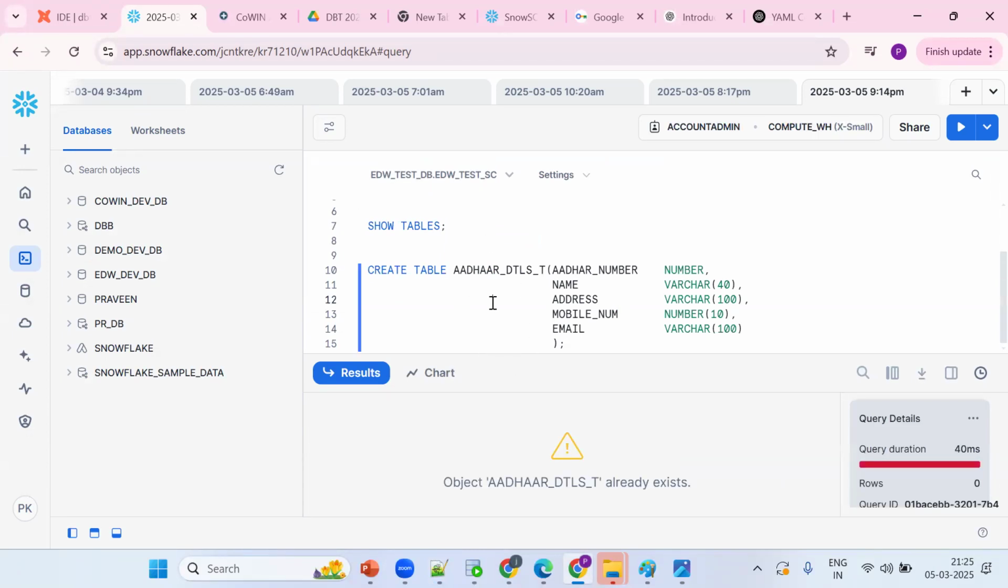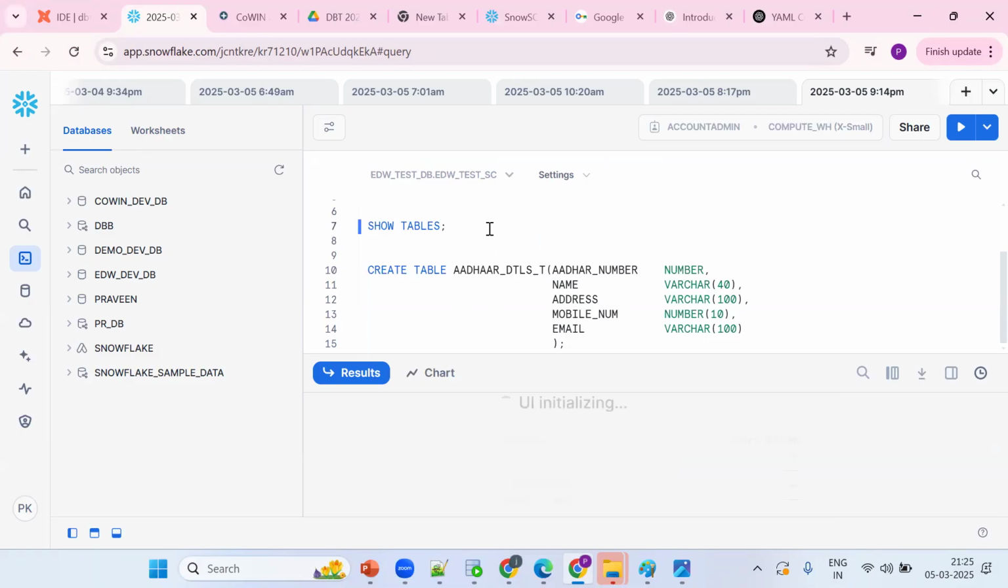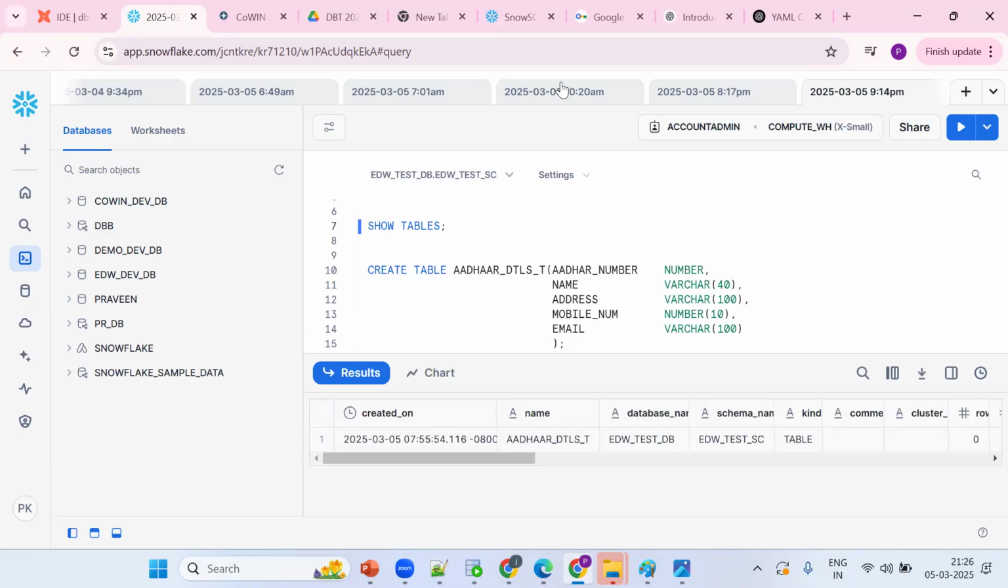Now how to see the tables? The table is already there. Tell me how to see the list of tables. Show tables. Okay, see, show tables.